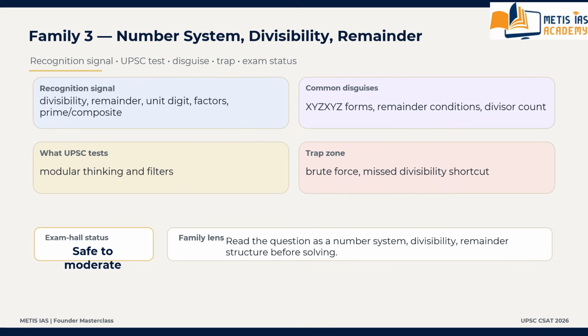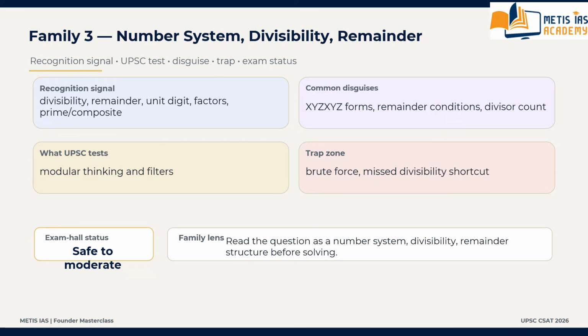What is the exam hall tendency? Often safe to moderate if number sense is strong. In UPSC, the number system is not a memory topic, it is a filter topic. That is why you have to keep an eye on family number 3, the number system, divisibility, remainder family. Questions are asked again and again in UPSC CSE CSAT in recent times. You have to focus on this family.